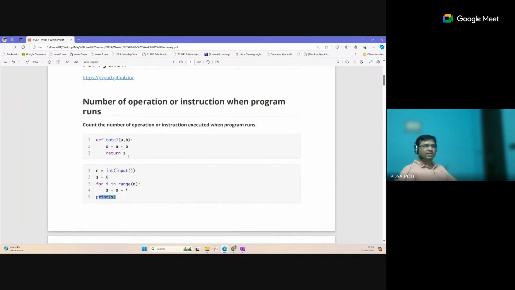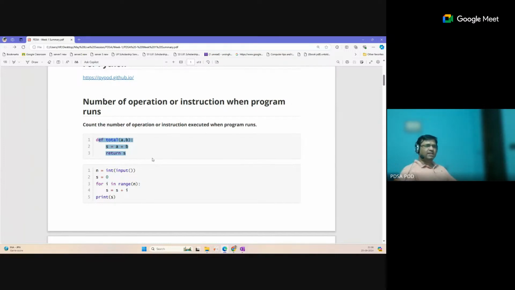In the previous example, if you see this code, if you pass any value for a or b, these steps will execute only one time. Correct? So in this case this is a constant time algorithm, a constant time solution. Here the steps are 2, 3, but we will consider it as a constant one. Understood? So constant is represented as one time.